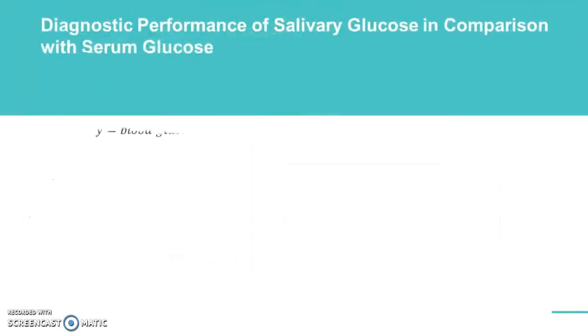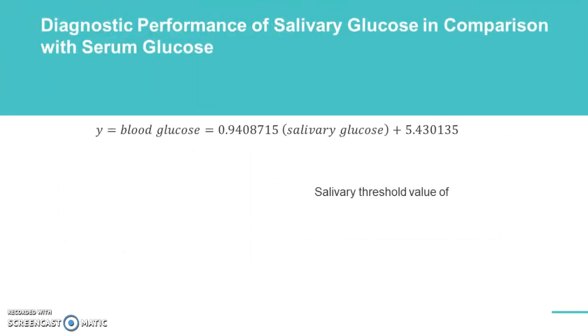For the salivary glucose threshold level, a regression equation was derived using this formula and was converted to blood glucose and vice versa. A threshold value was determined that any value between 92 to 127 mg per deciliter of salivary glucose, the patient is considered having GTM.